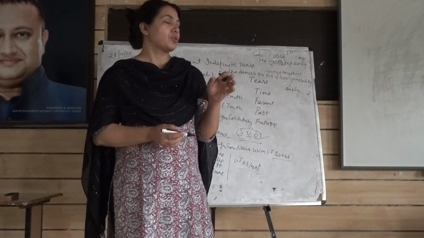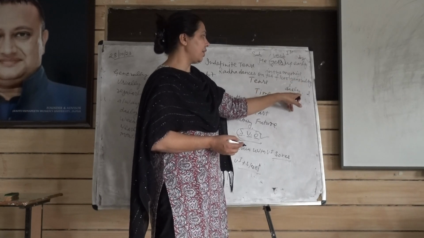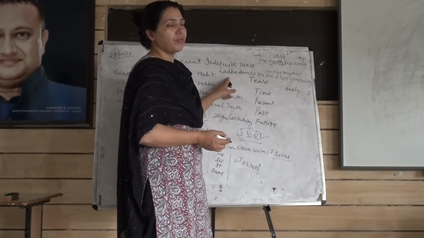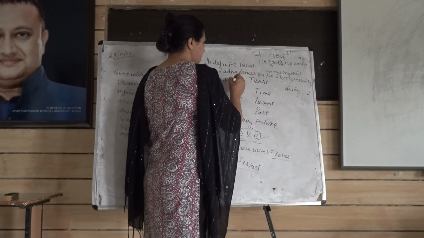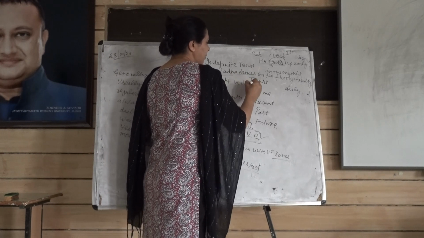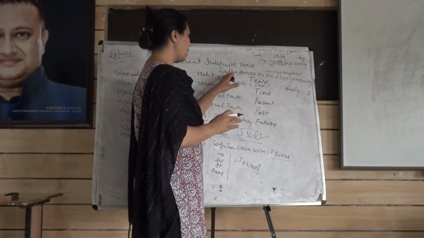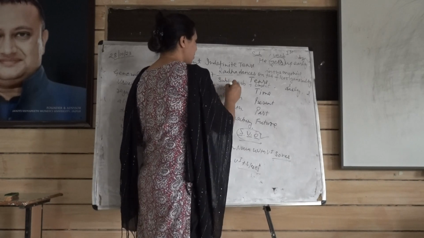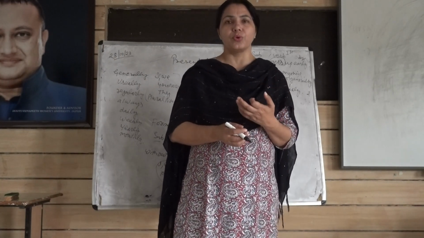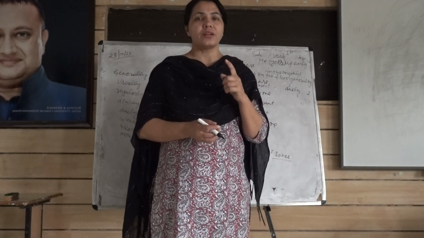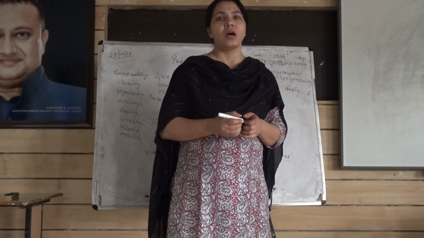Here also we have used generally, so it means the sentence is present indefinite tense. Right? Radha is the subject, dances is the verb, and whatever is left is the object or predicate. Radha means she is the doer in the sentence. With V first, S or ES you are supposed to use. Radha is a single noun, so you use S or ES. So Radha dances. This is an affirmative sentence.